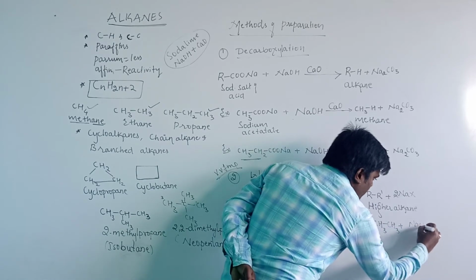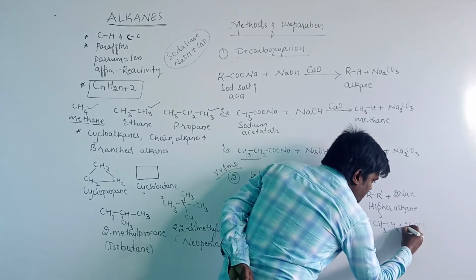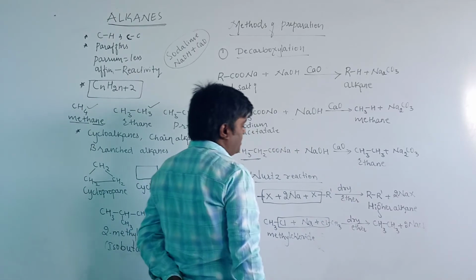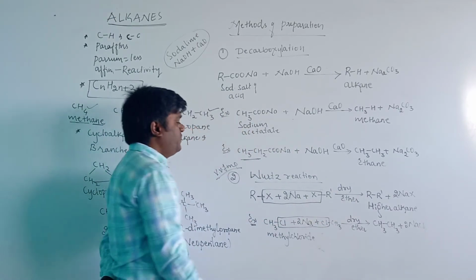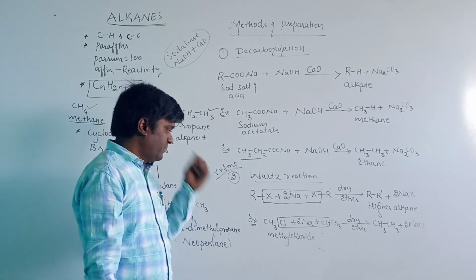So chlorines are 2 here, the sodium becomes 2 here, so take sodium on this side. This is a complete balanced equation.